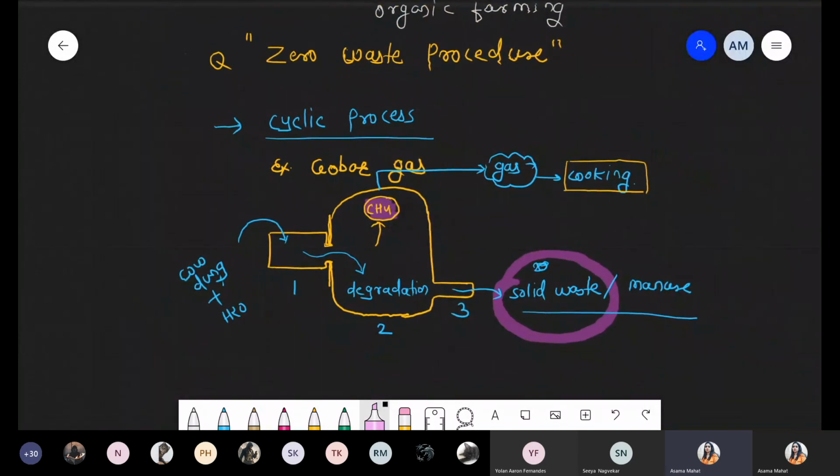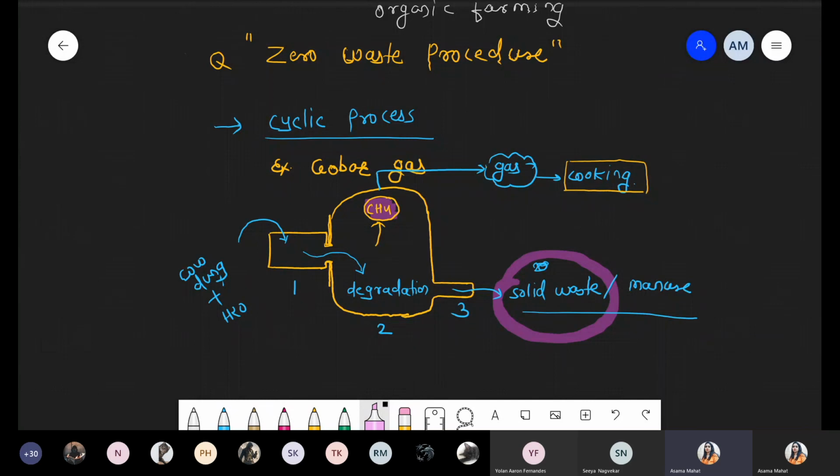जहाँ से हम waste से भी product form करेंगे. No waste, zero waste. Each and every particle we can utilize, right? And such a program is called the zero waste procedure. Have you got this point? What is the meaning of the zero waste procedure? From waste we can recycle, again and again a cycling process, recycle karo, waste se bhi use karo. Have you got this point?